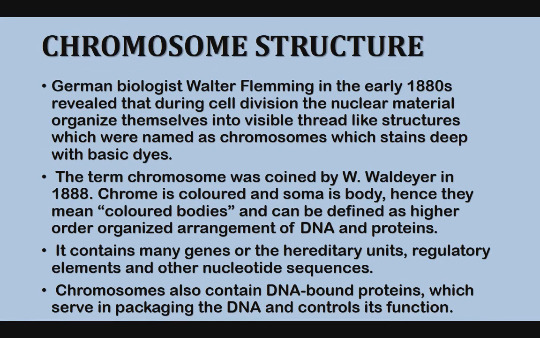Next, coming to chromosome structure, Walter Fleming in the early 1880s revealed that during cell division, the nuclear material organizes itself into visible thread-like structures. That thread-like structure is called chromosome. Chromo means color, soma means body. The stained body he observed inside the nucleus, so he called it chromosome. And the term chromosome was coined by the scientist Waldeyer in 1888.